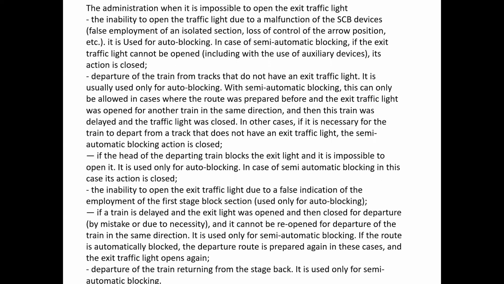The inability to open the exit traffic light due to a false indication of the employment of the first stage block section. If a train is delayed and the exit light was opened and then closed for departure and it cannot be reopened for departure of the train in the same direction, it is used only for semi-automatic blocking. If the route is automatically blocked and the departure route is prepared again in these cases and the exit traffic light opens again, departure of the train returning from the stage back is used only for semi-automatic blocking.